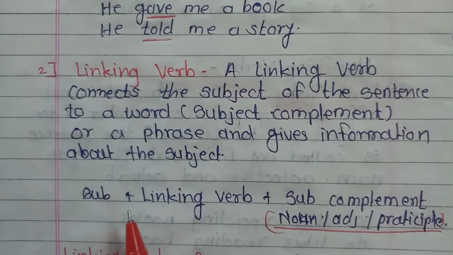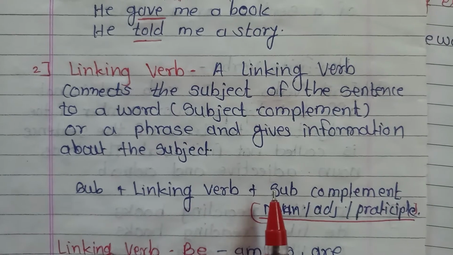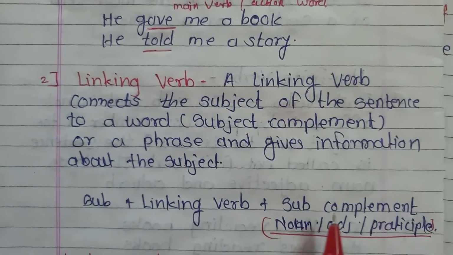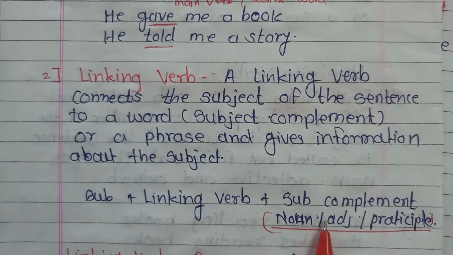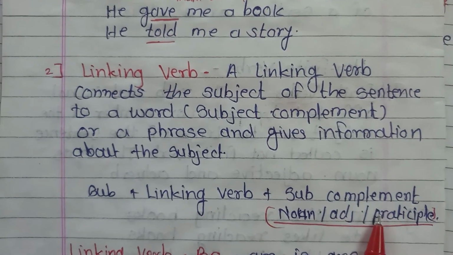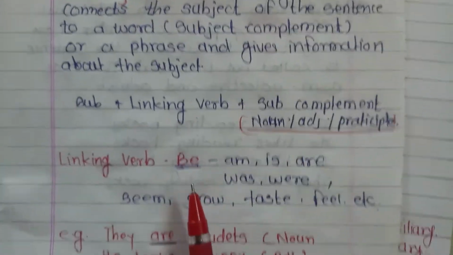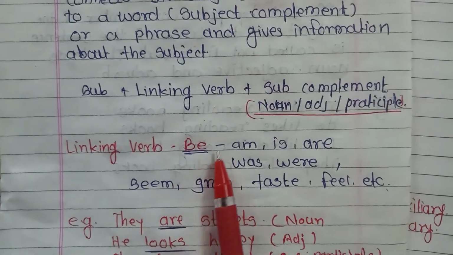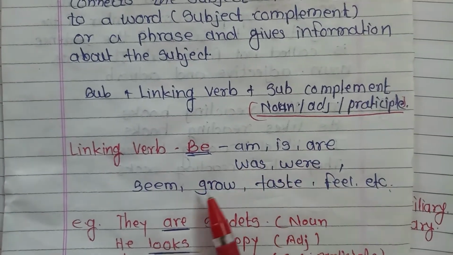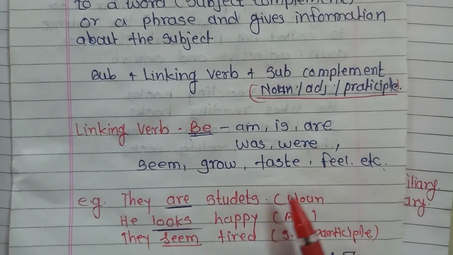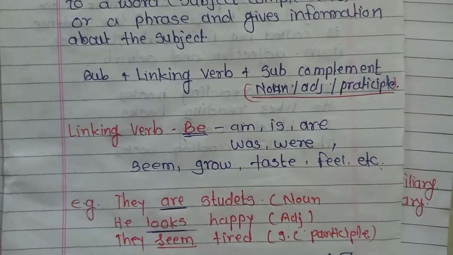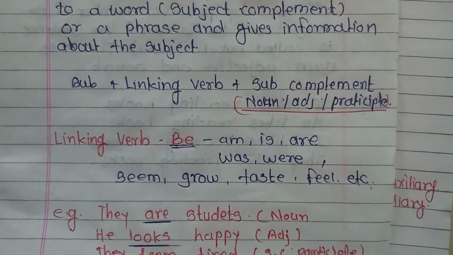Let's see the structure: subject plus linking verb plus subjective complement. The subjective complement always comes in the form of a noun, adjective or participle. Let's see the example. Linking verbs: be, am, is, are, was, were, seem, grow, taste, feel, etc.